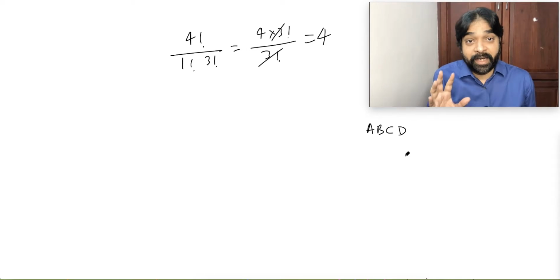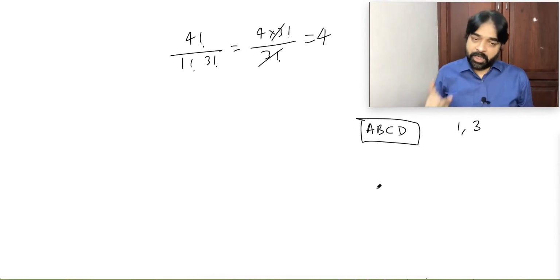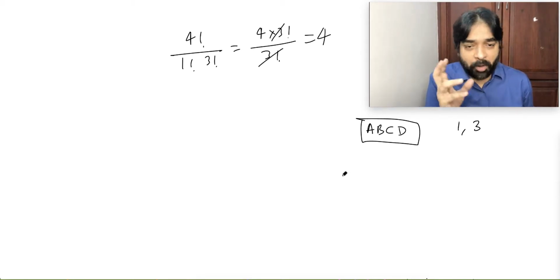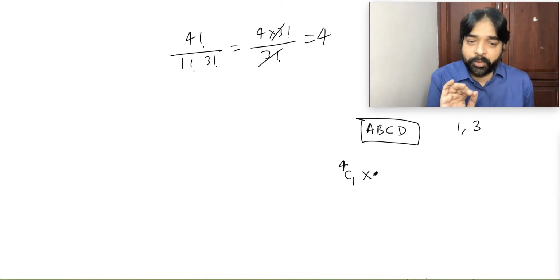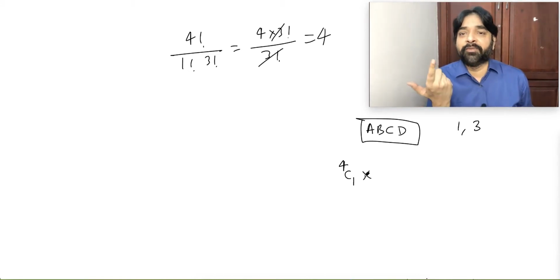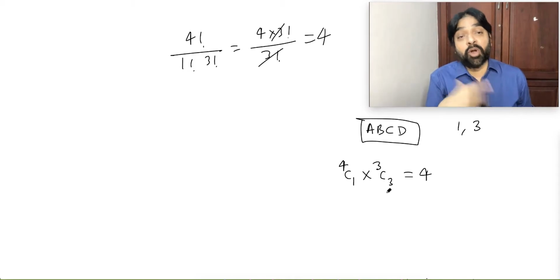Let's do it manually to understand what is actually happening. That also we should understand. I have to make 2 groups of 1 object and 3 objects. So first I will make the first group. How many ways can I make the first group? 4C1, into the second group automatically forms. 3 objects, 3 we have to select. This is the form. So that's why 4 is coming. Okay. Can we do more manually?